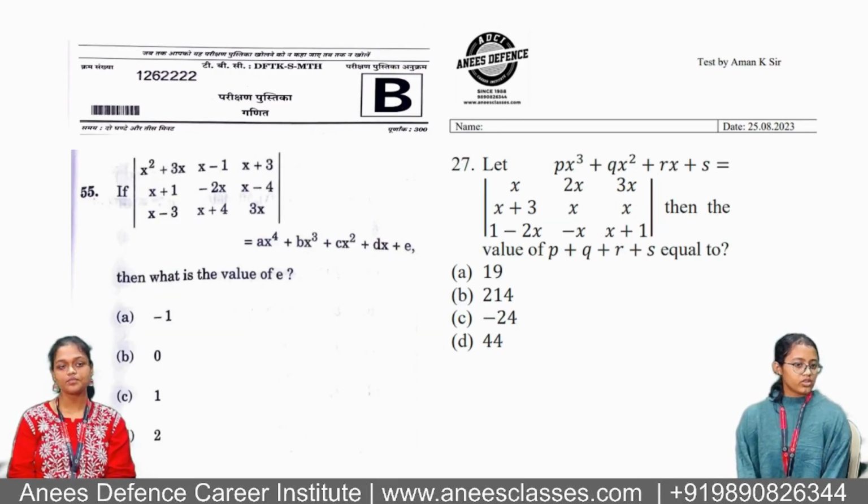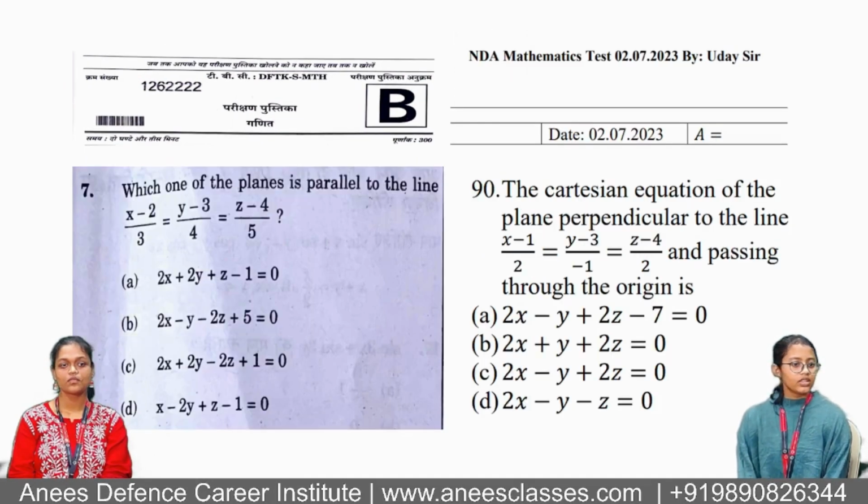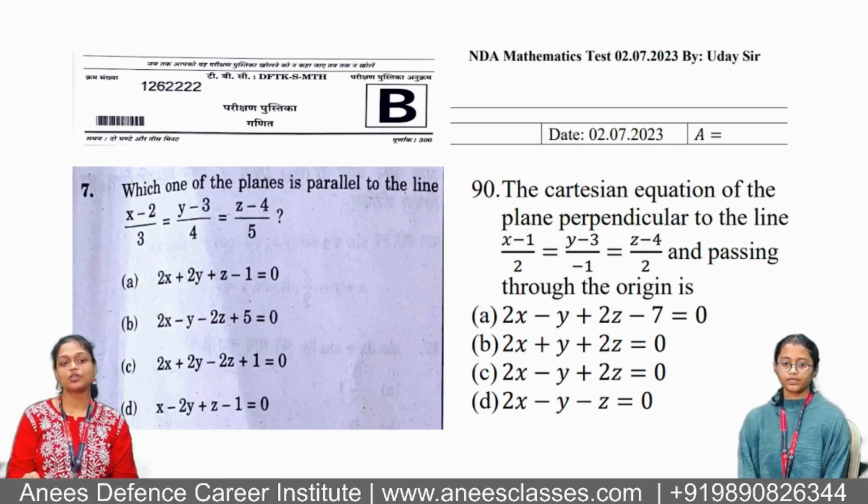In the 55th question of NDA, a determinant has been given and they are asking for a value, as well as in the 27th question of ADCI, the value of the sum of the coefficients is being asked. In the 7th question of the NDA, it is based on 3D, as well as in the 19th question of ADCI. The test taken by ADCI was conducted in July, which seemed to have appeared again in the NDA.